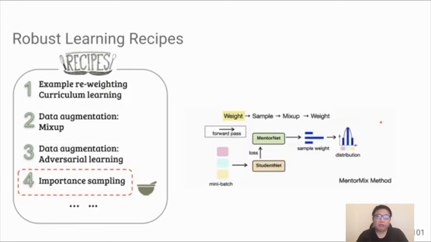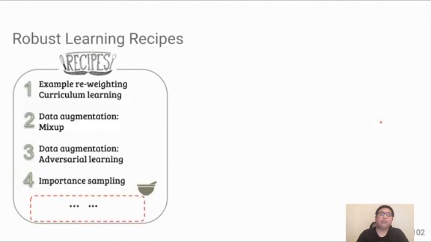Then we looked at one technique called important sampling, where we use it to deal with the U-shaped distribution and make the model train faster. However, this is not a complete list of the very effective ingredients. For example, there are other very successful strategies, such as consistency or contrastive learning for robust learning, or another branch based on pseudo labeling, either by doing pseudo assignment or using some semi-supervised learning approaches.